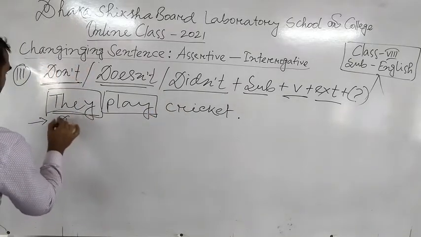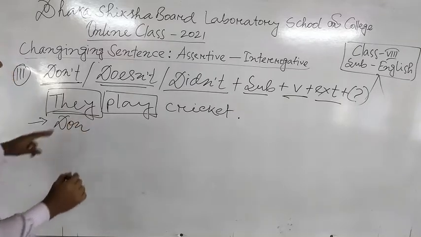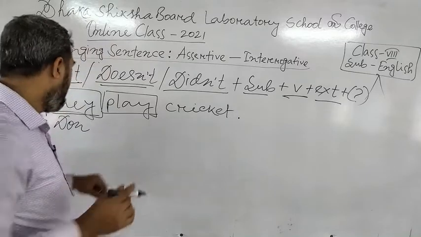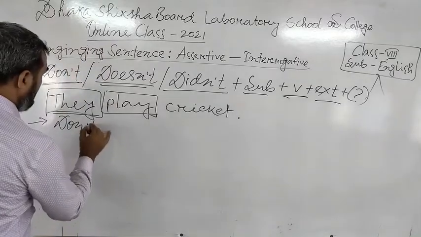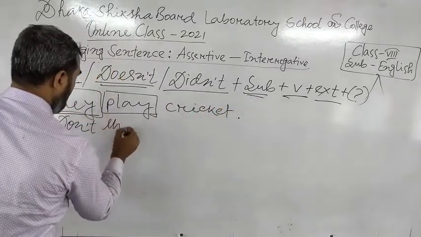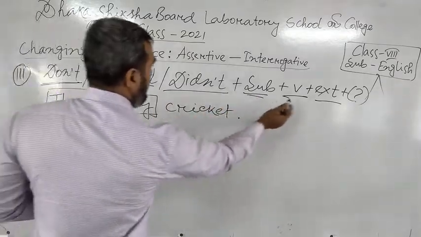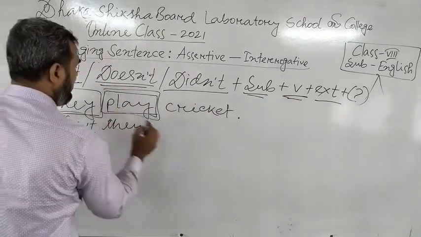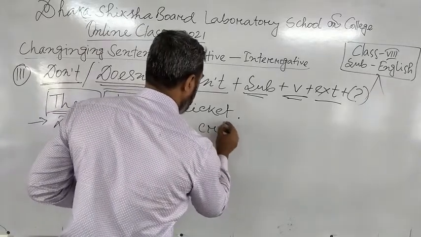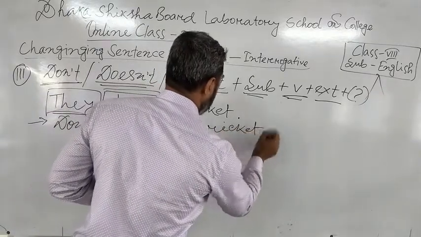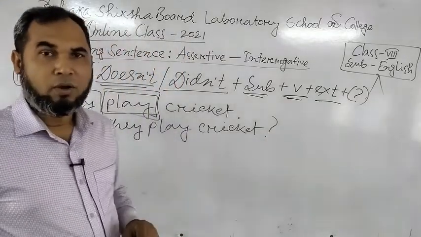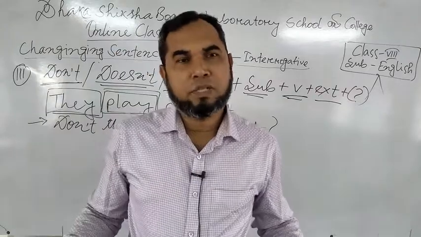Then we have to use do here, and the sentence expresses positive meaning, so we have to use don't. Then the subject, they, then the main verb. What is the main verb? Play. Don't they play cricket? This will be the structure. Okay, you have many examples like this.